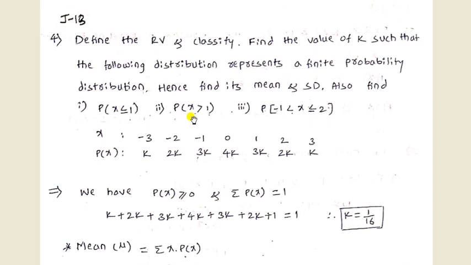Second, probability of x greater than 1. Third, probability of x belonging to the interval -1 to +2. Here they have given the x and p of x values. We have to calculate mean, variance and standard deviation.